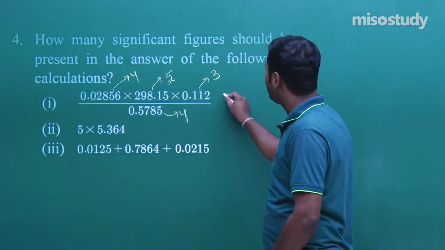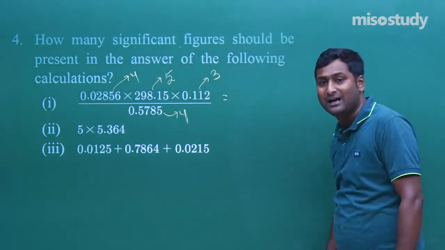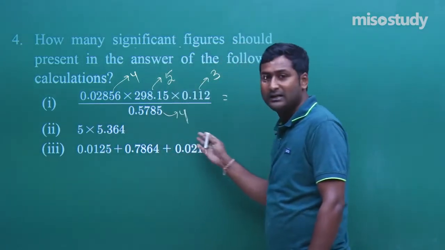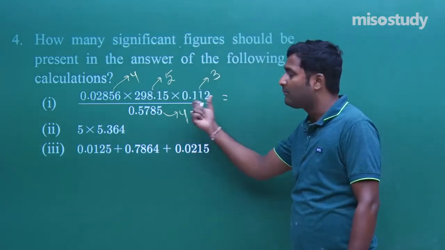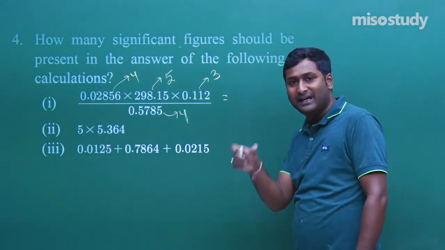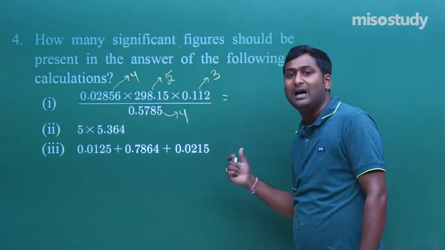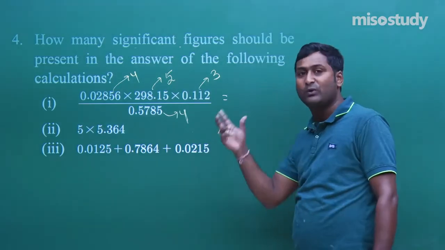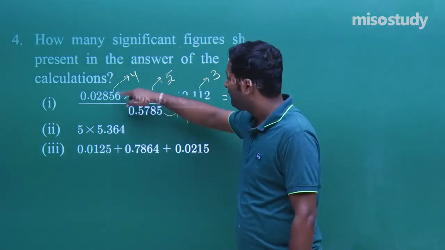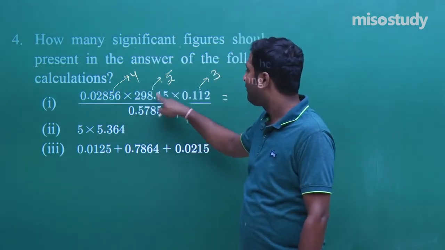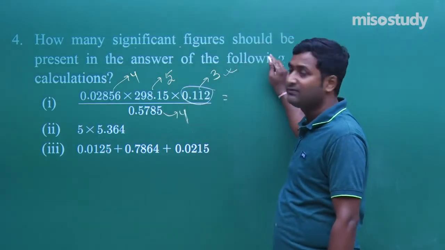So, after solving, how many significant figures should be present in the answer? As we know, if there is multiplication and division, then what will happen? Count the number of significant figures. The data which contains the least number of significant figures decides the answer, that is, the answer will contain that many significant figures. In the first data, that is 4, 5, 3 and 4, but this one contains only 3 significant figures.